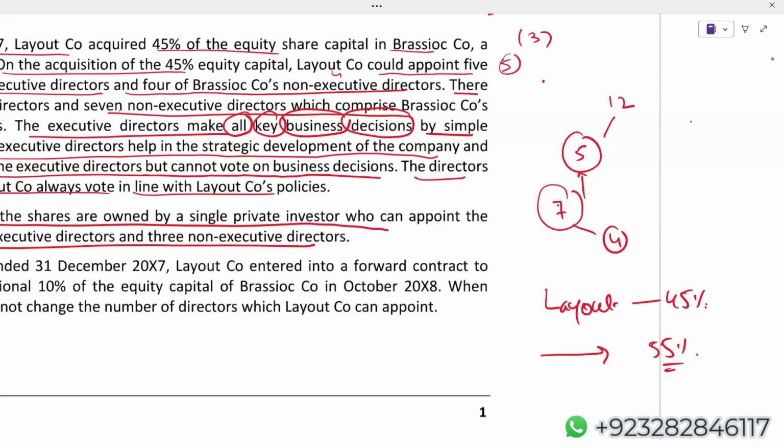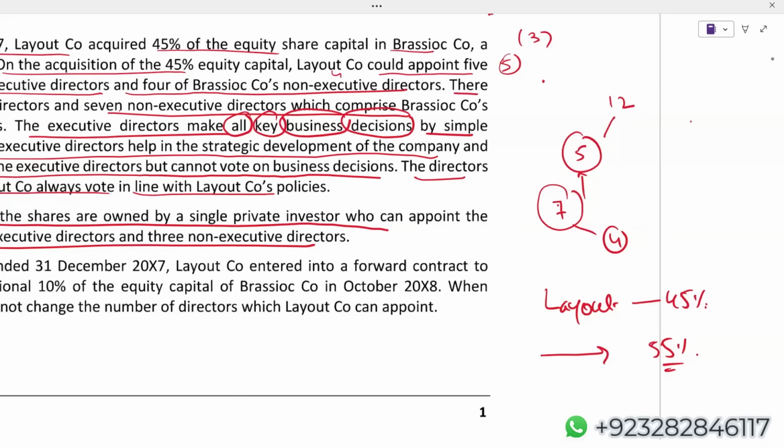If you recall the normal classes in which we discussed IFRS 10, there's a possibility you have a 45% holding, but the remaining 55% holding is with dispersed shareholders and they cannot be gathered in any AGM. They are dispersed and nobody has even 1% holding. In that case, we say, okay, even if you have less than 50% holding, still you are the one who has control.